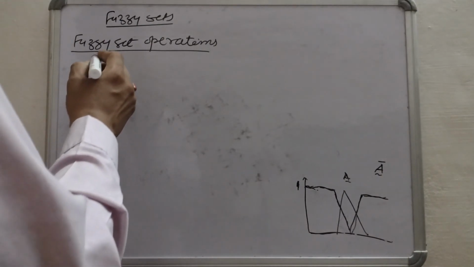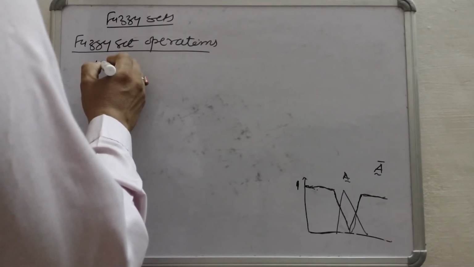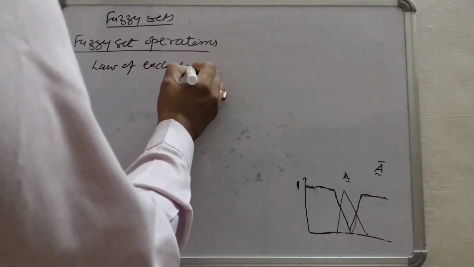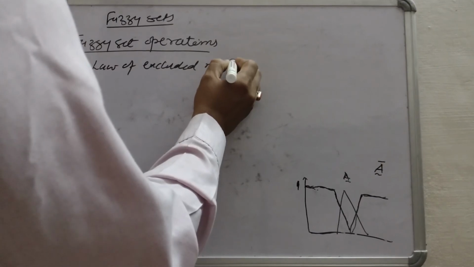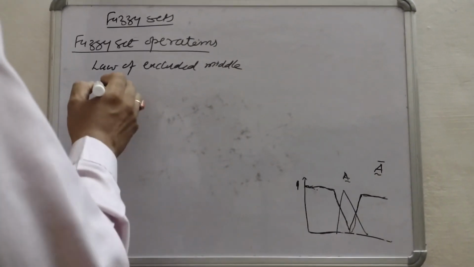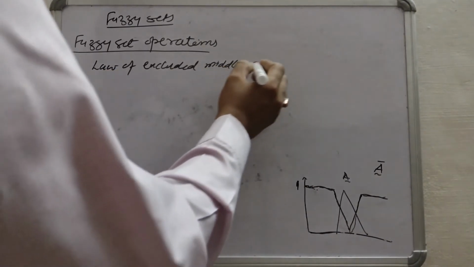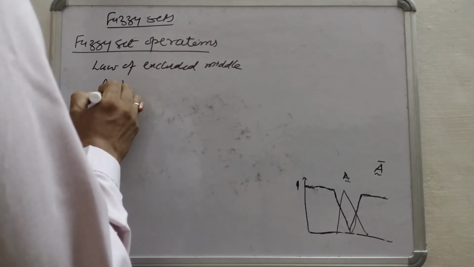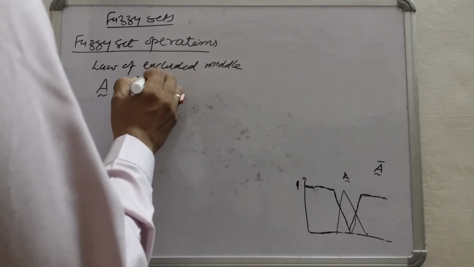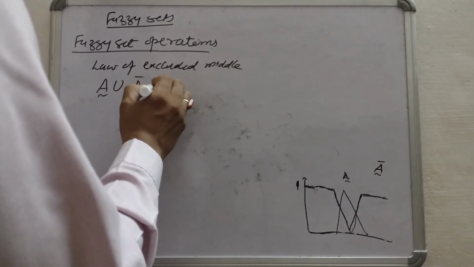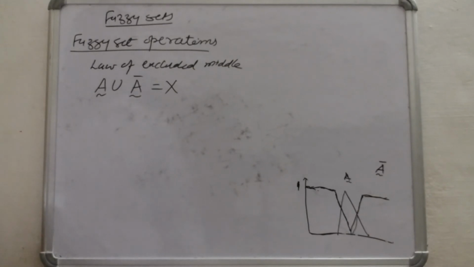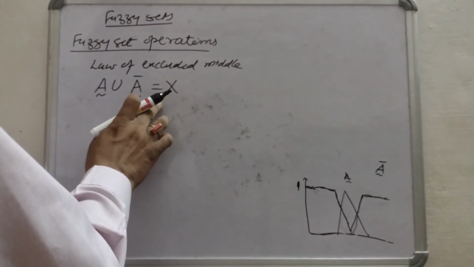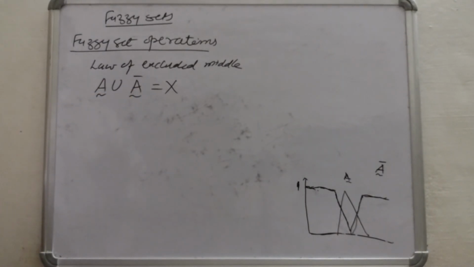And what are these two? The law of excluded middle. First, what is the law of excluded middle? It is A union A complement equals X. It was true for the classical set. Now let us see whether it is true for the fuzzy set or not.